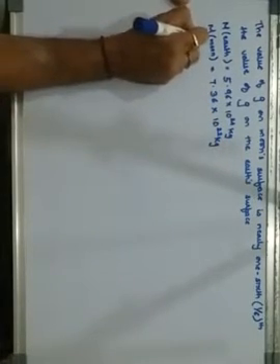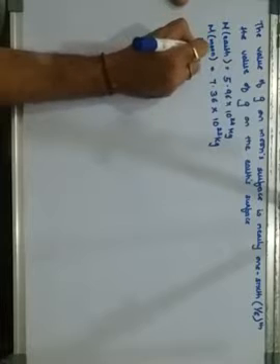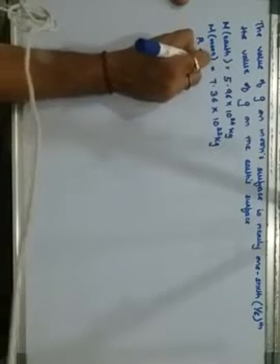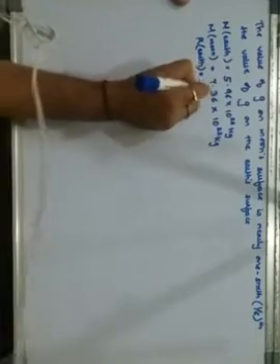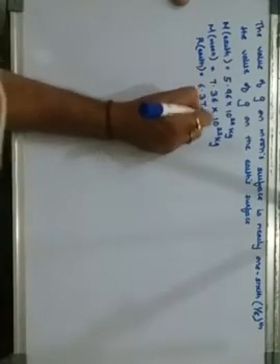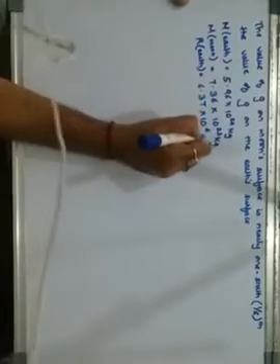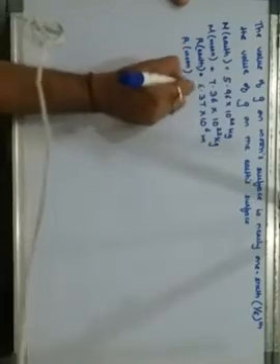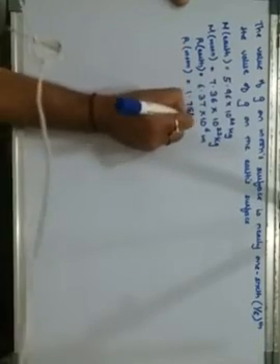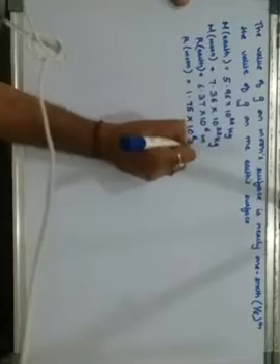The radius of the earth is 6.37 into 10 raised to 6 meters, and the radius of the moon is 1.75 into 10 raised to 6 meters.